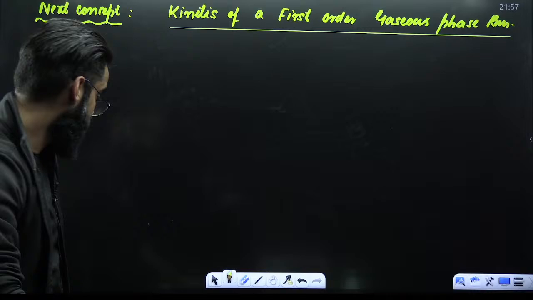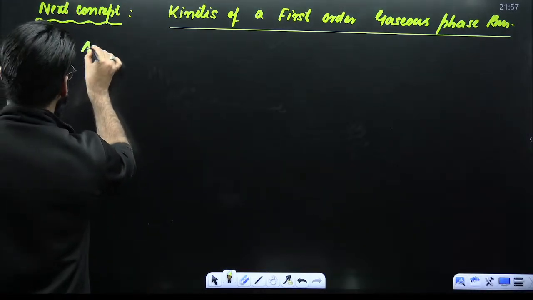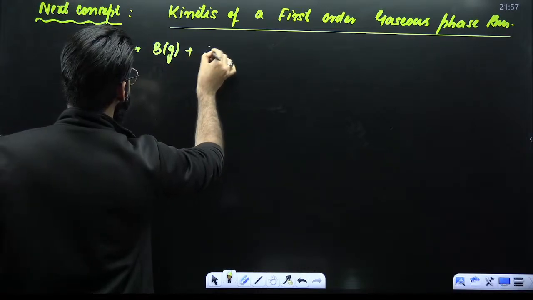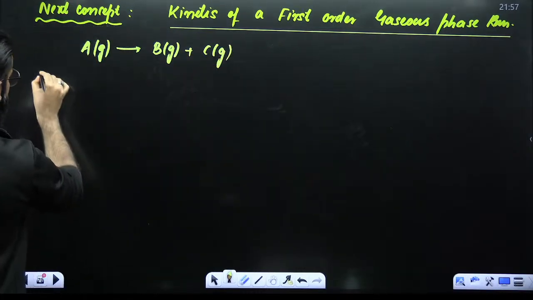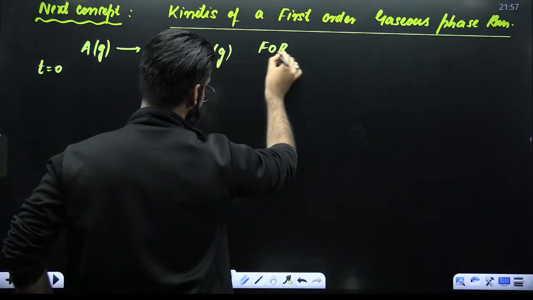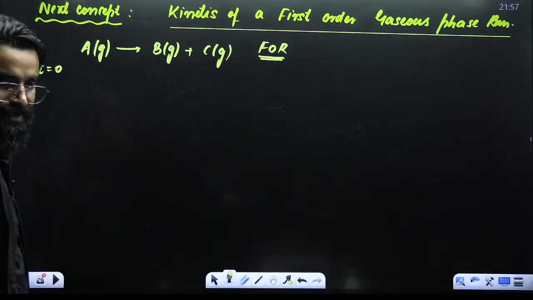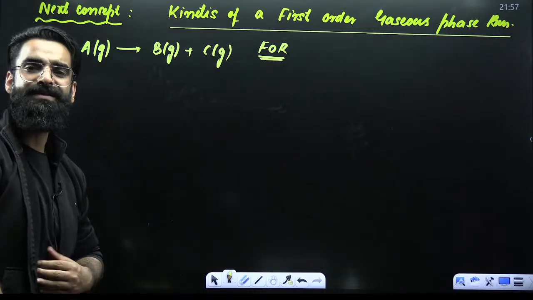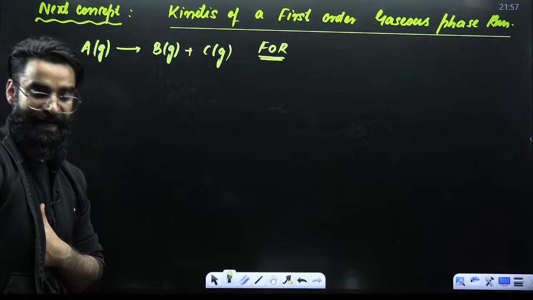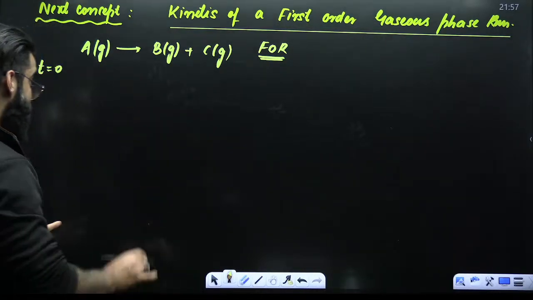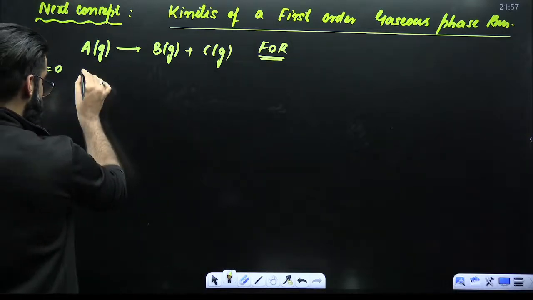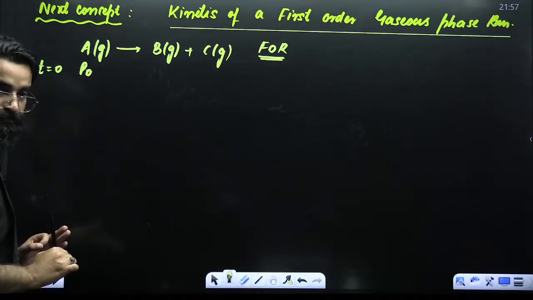See guys, why is this important? For example, I have got a homogeneous gaseous phase reaction like this. A gas gives B gas plus C gas. If I write time t is equal to 0, I'm assuming first of all the reaction follows first order kinetics. Initially at time t is equal to 0, if I ask you how many gases will be there in the container, there will be only one gas in the container. That will be gas A, right? So whatever is the pressure of the container initially, that's due to A, which is P naught.